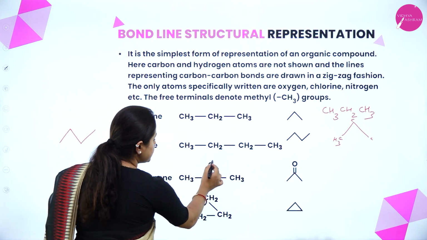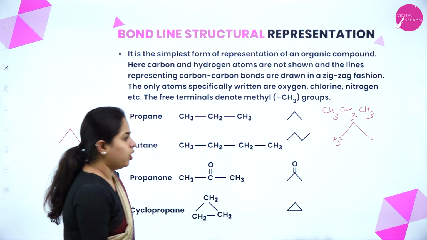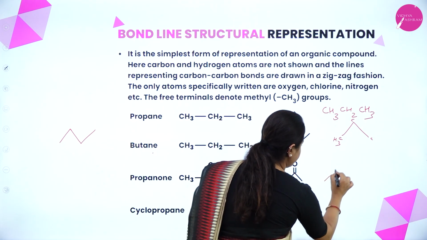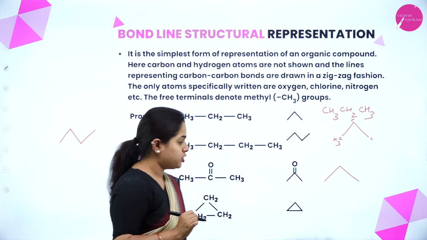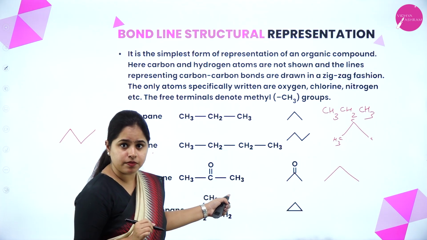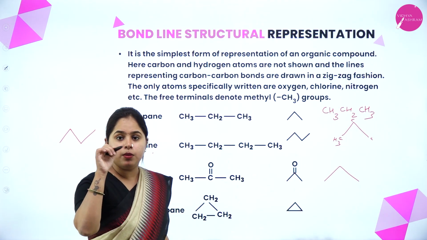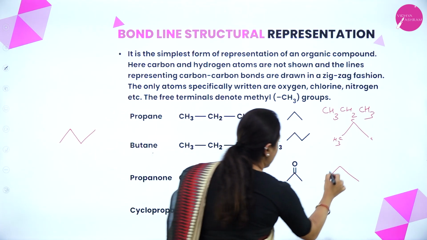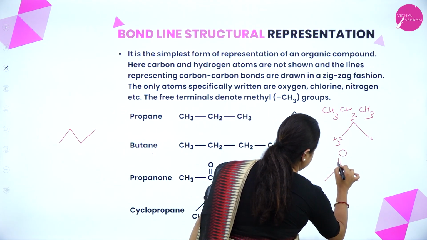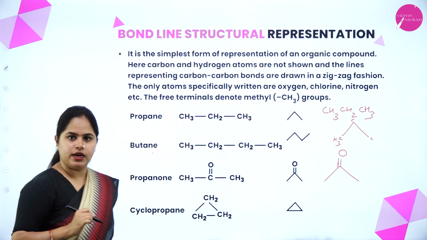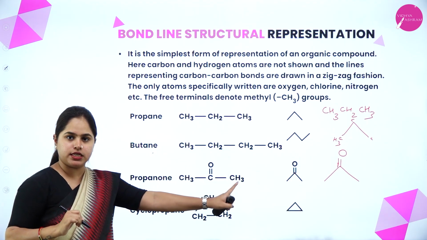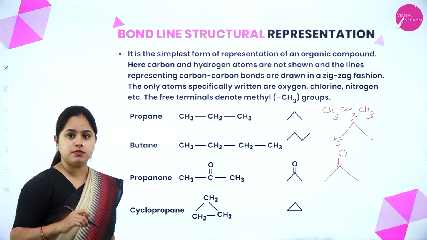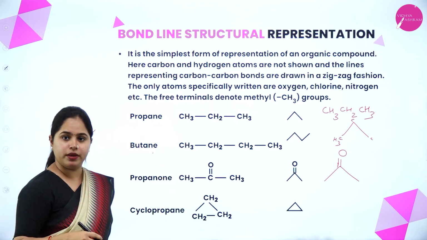CH3, C double bond O, CH3. One CH3 is here and one CH3 is here. In between there is a carbon atom which has a double bond with an oxygen atom, which has to be represented.